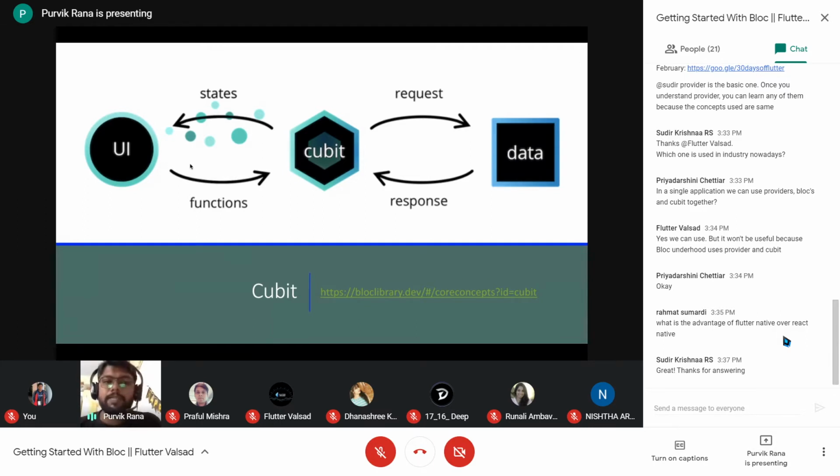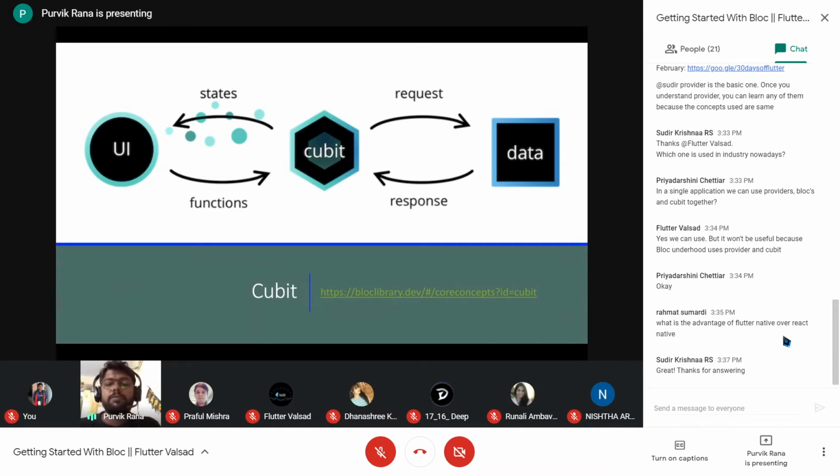So we are not adding events here for the cubit, but we will be directly calling the functions of the cubit. There are different ways that we can access the cubit functions, and we will see that programmatically. This is the only difference, but it is very lightweight. If we have a complex structure, then you can go with the bloc, and you can also go with the cubit for that.